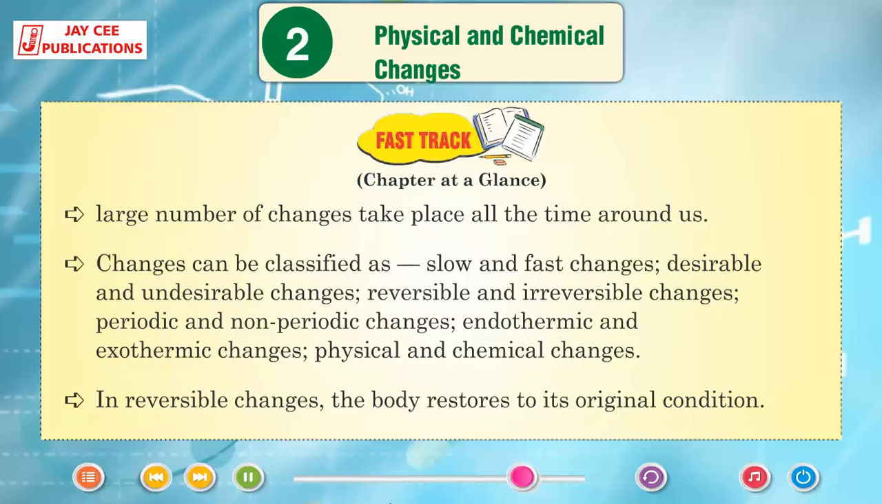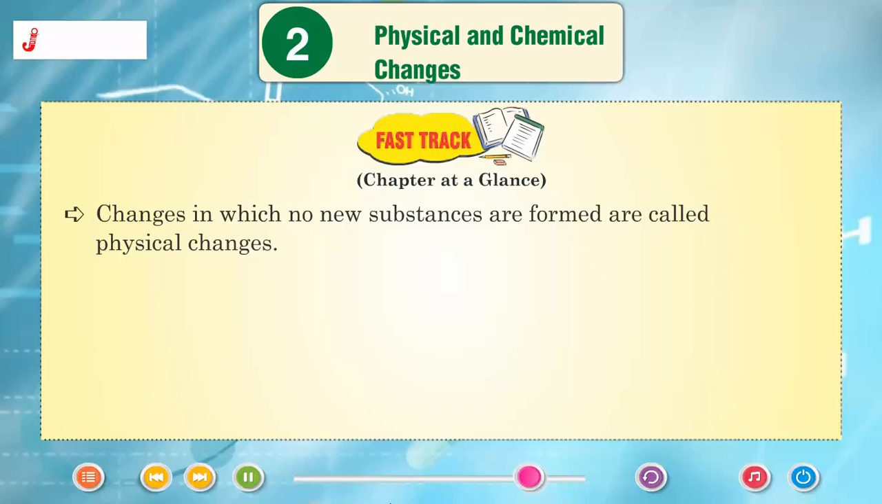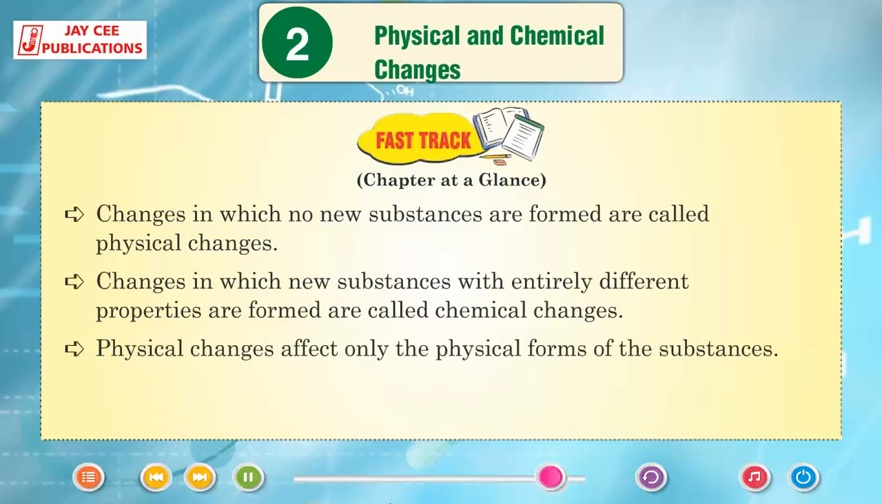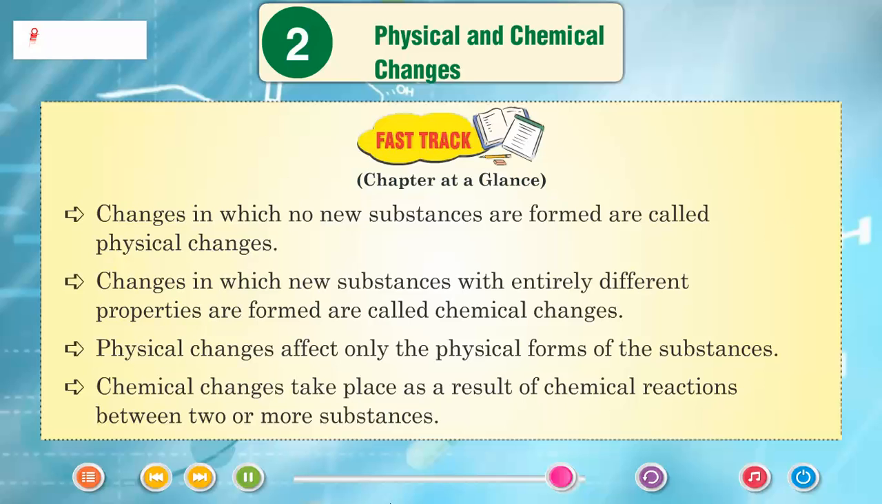In reversible changes, the body restores to its original condition. Changes in which no new substances are formed are called physical changes. Changes in which new substances with entirely different properties are formed are called chemical changes. Physical changes affect only the physical forms of the substances. Chemical changes take place as a result of chemical reactions between two or more substances.